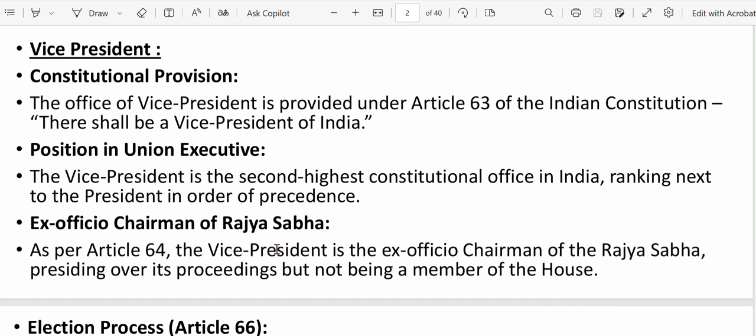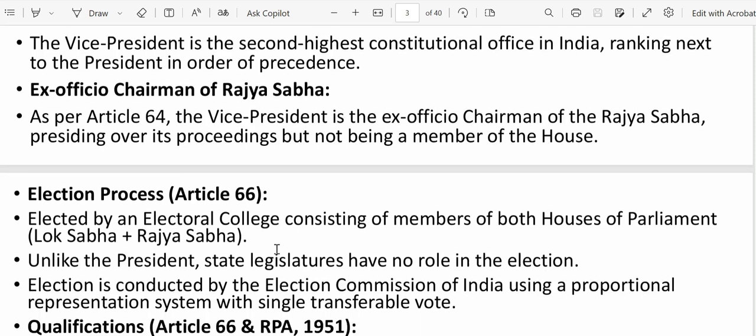As per Article 64, the vice president is the ex officio chairman of Rajya Sabha. So what is Rajya Sabha? In our parliament we have two houses. One is Lok Sabha, the lower house, and the other is Rajya Sabha, the upper house. So in the upper house, who will be the chairman? Always the vice president will be the chairman. But he is not a member of that house.